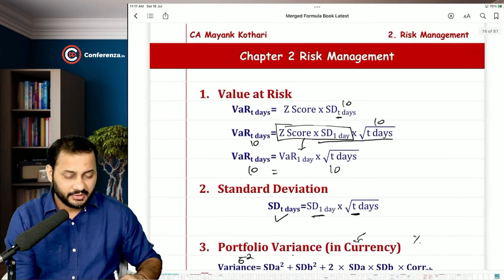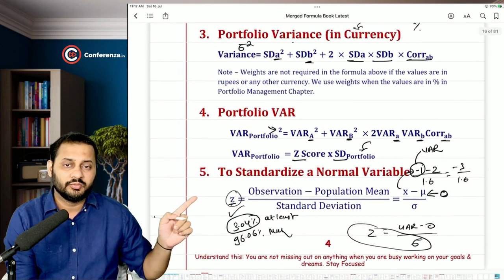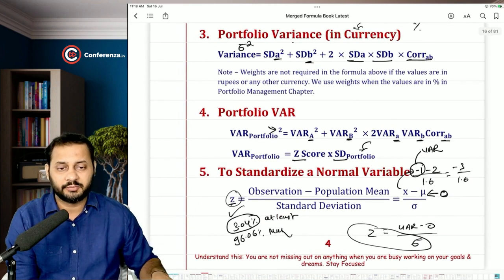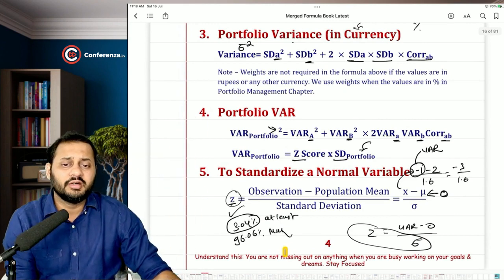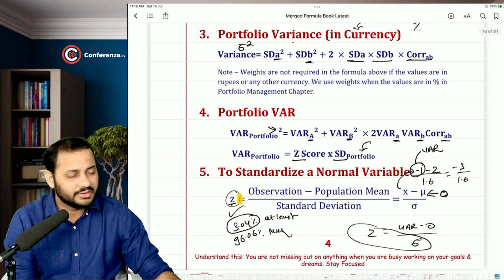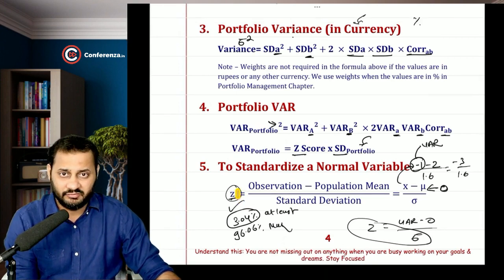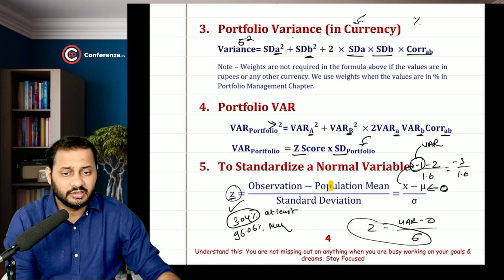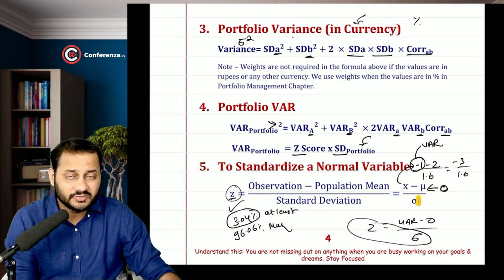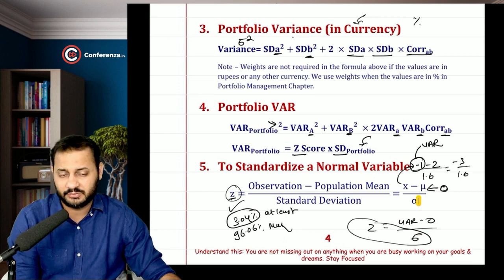Then we started with the risk management chapter, and we started with this formula first. This was the basis for every other chapter, every other formula. Now understand, we discussed how to calculate the z value, z score, which is nothing but the observation that we need minus population mean. That means from the mean how much distance is there, okay, divided by standard deviation. So x minus mu divided by standard deviation was the formula. We had derived this formula with a proper logic in the risk management chapter, if you remember.